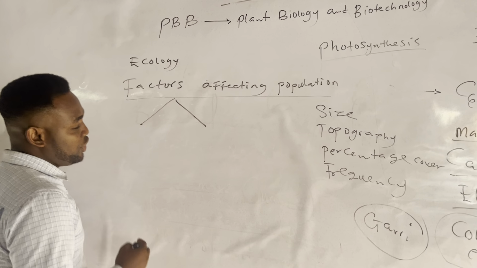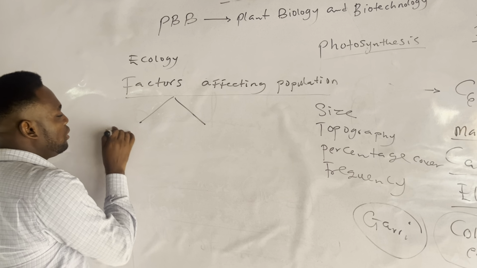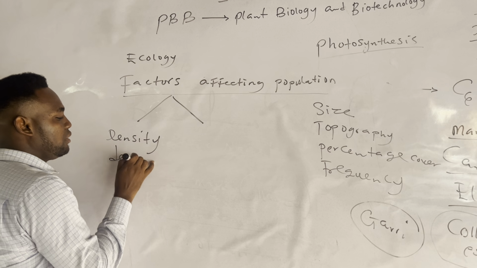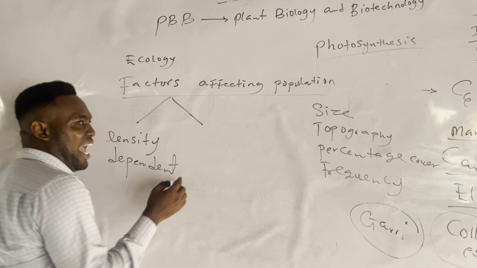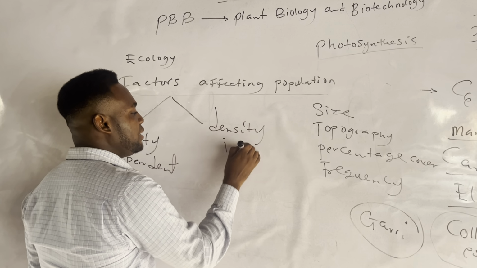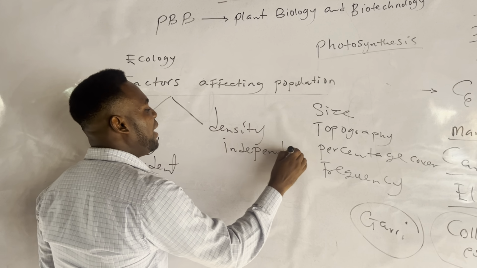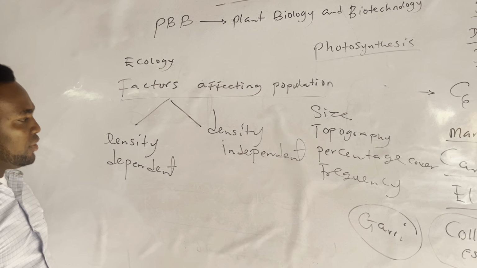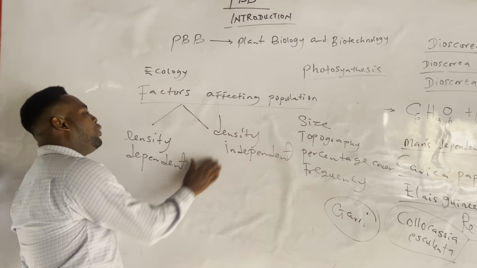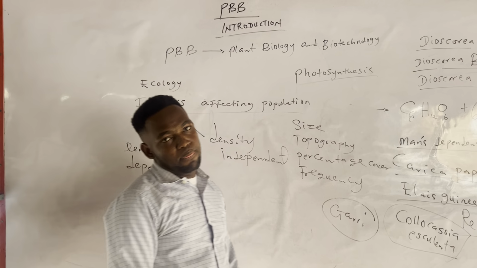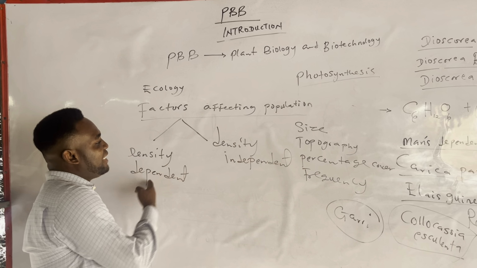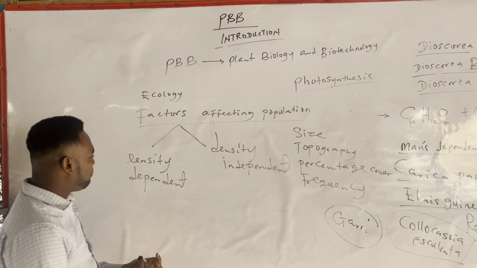Factors affecting a population, we have two: density dependent and density independent. These are the two factors affecting a population. When I'm done with this, that will be all for this video. By the next video, I will continue with density dependent and density independent factors affecting population.